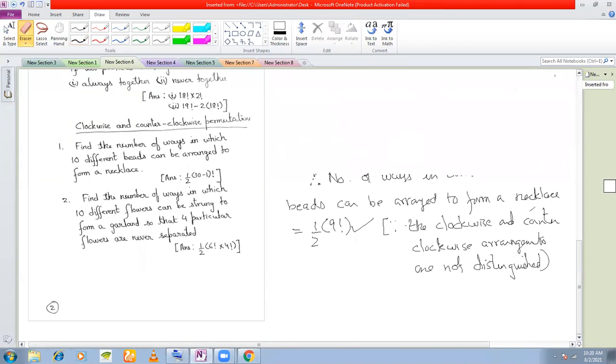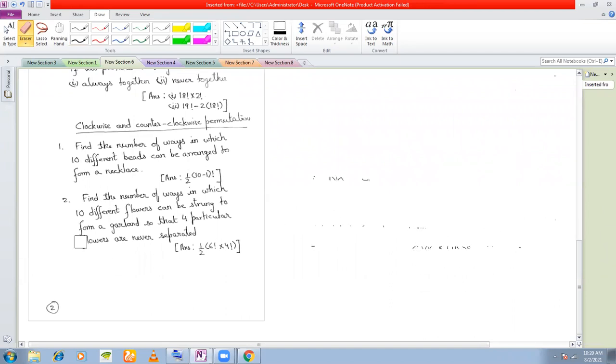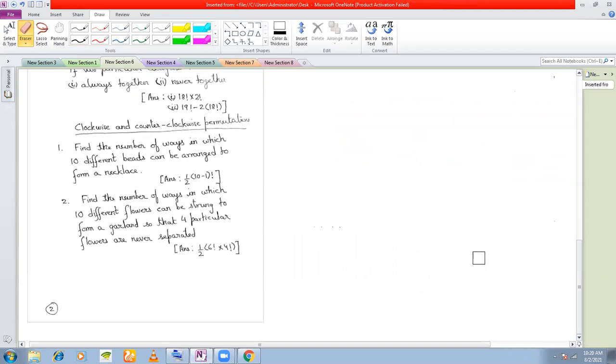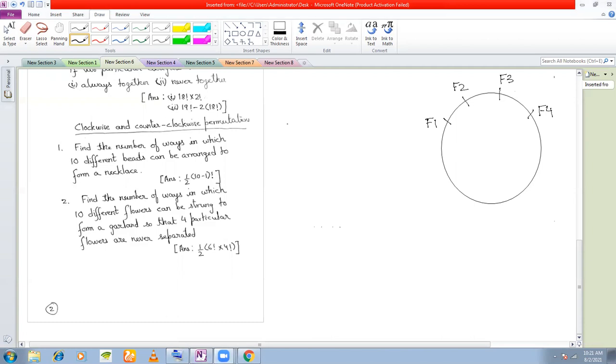Number 2. Find the number of ways in which 10 different flowers can be strung to a garland so that 4 particular flowers are never separated. So garland, and let's say 4 particular flowers are there which are never separated. How many flowers are there? 10 different flowers, and among those 10 different flowers, these are the 4 flowers which are never separated, right?